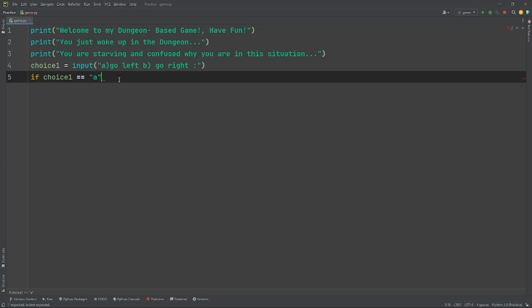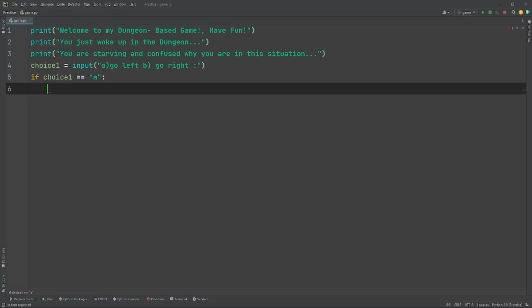Remember, when you're doing if choice1 equals open quotation marks, put A, you need to remember to put a colon there, so you can keep going, like carry on the answer. So if choice equals A, then let's print, like I taught you earlier, print you found a dead end.